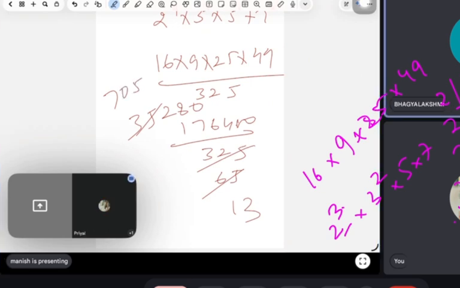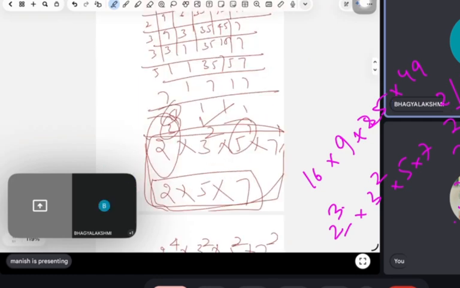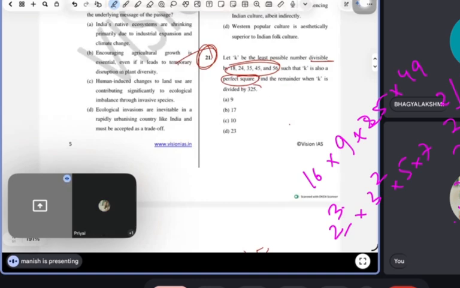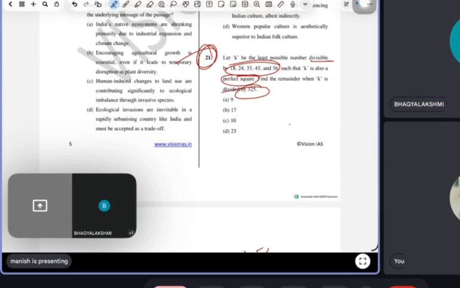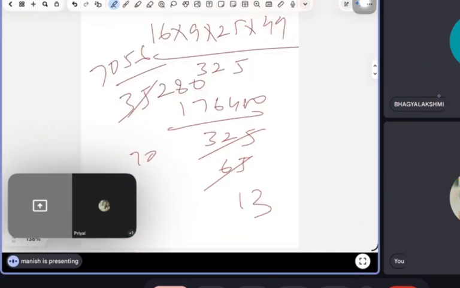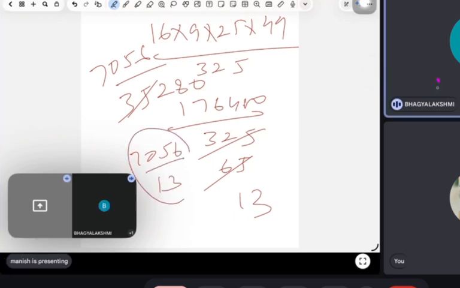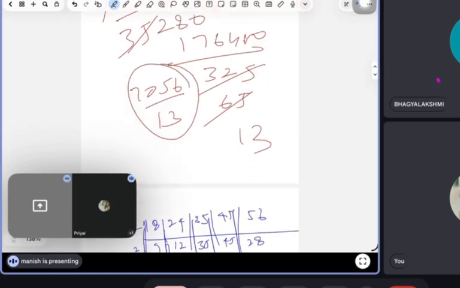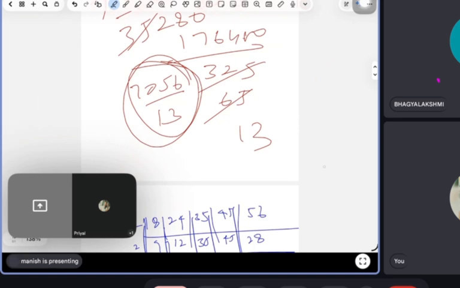Why would you divide by 325, Manish? The LCM. What is written here? K is divided by 325. That K is a perfect square. Okay, got it. My mistake. So here I got 7056 divided by 13. 7056, now tell the remainder when divided by that.